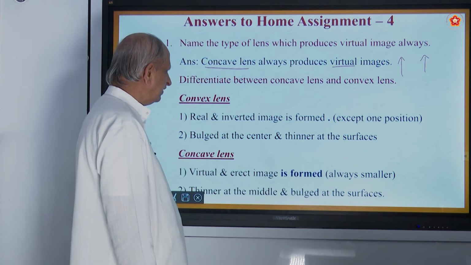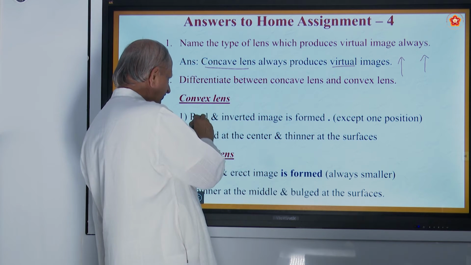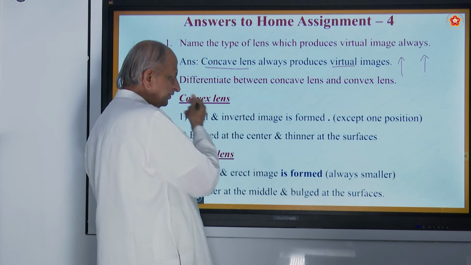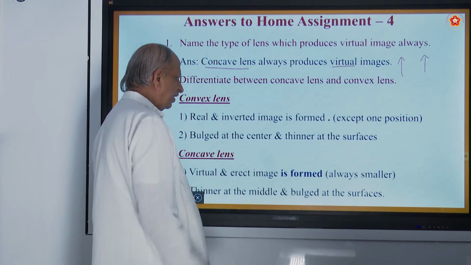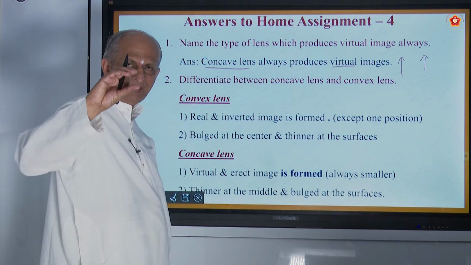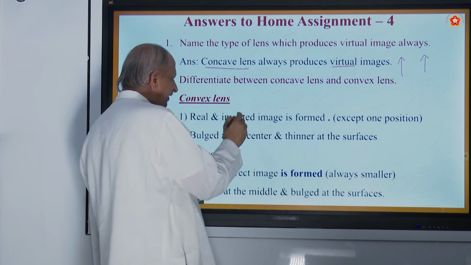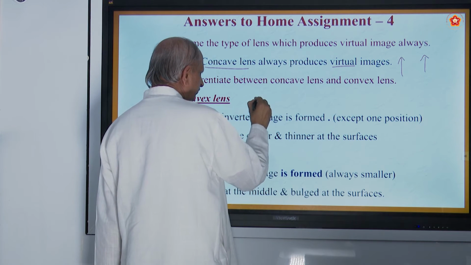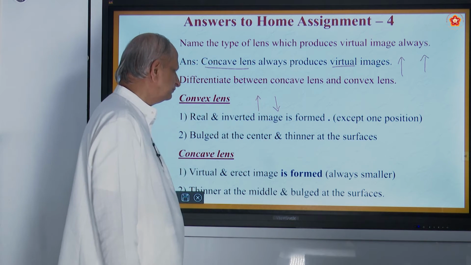Differentiate between concave lens and convex lens. In a convex lens, a real and inverted image is formed. The convex lens is bulged at the center. So the image is real. Real means what? It will be like this, inverted.